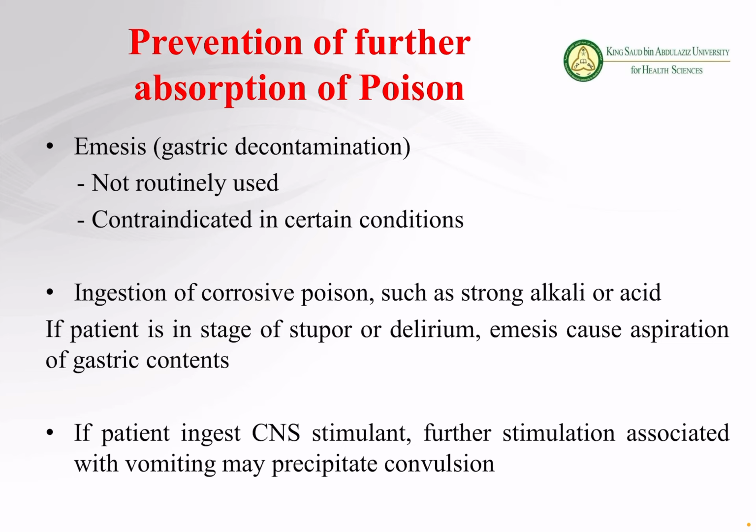So number one method is emesis. Emesis means inducing vomiting, which is also called gastric decontamination. Okay, so we can say gastric decontamination is to wash the stomach, or we have to induce vomiting, so whatever toxic substance has not been absorbed will come out. Okay, so emesis is a gastric decontamination, but this process of emesis is not routinely used and is contraindicated in certain conditions. And there are some poisons; in the toxicity of those poisons, we don't use this process of emesis.